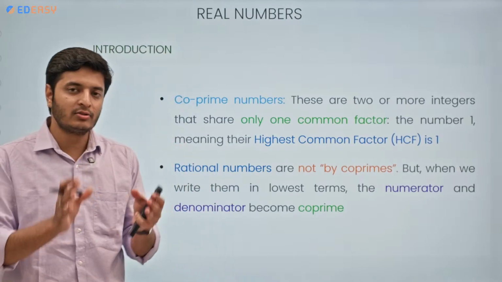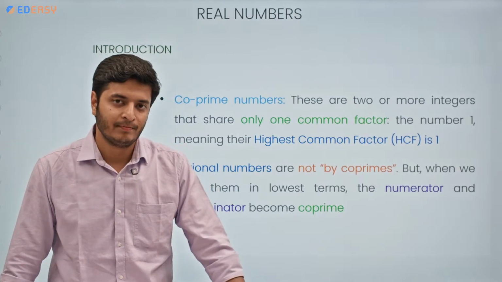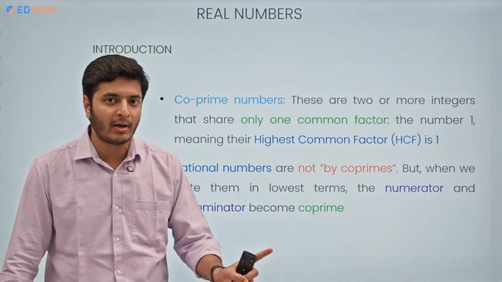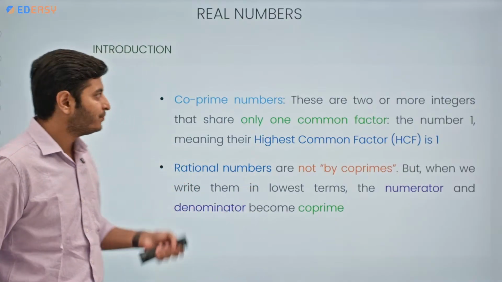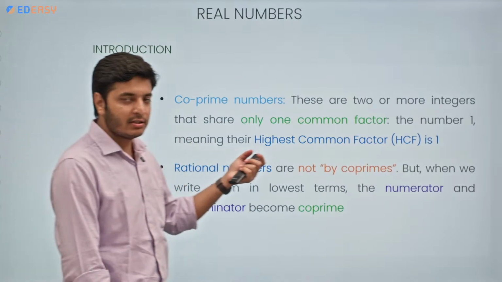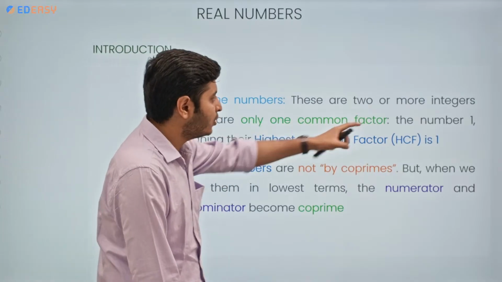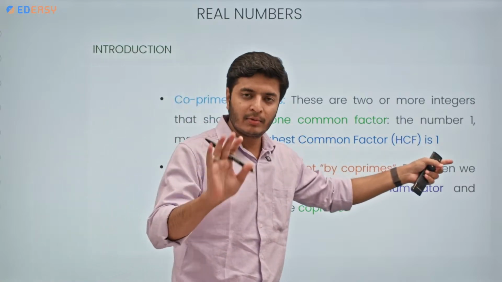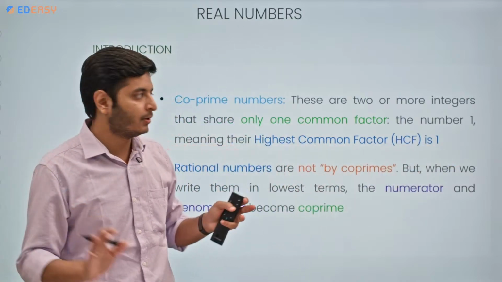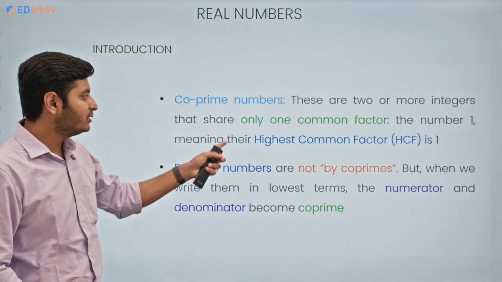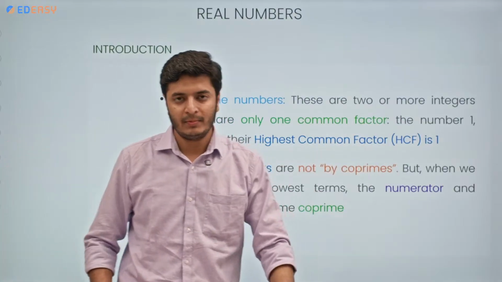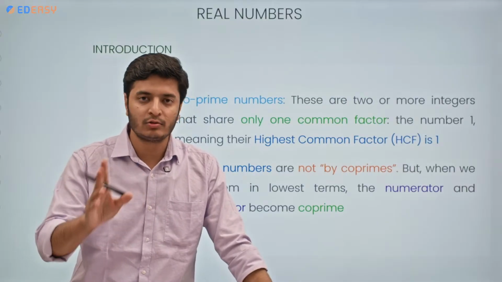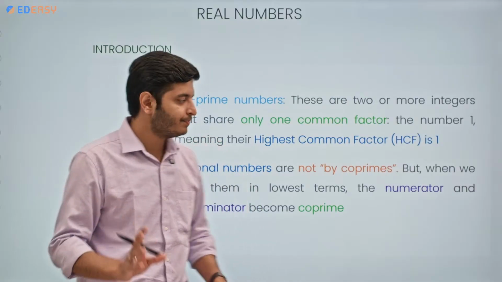So they are known as co-primes to themselves. Even if they are composite numbers, they can be co-primes. They cannot be prime, but they can be co-primes. So the definition is written like this: these are two or more integers that share only one common factor, that is 1, because 1 is the factor of every number, meaning that their highest common factor is 1. It means if two numbers have HCF equal to 1, then they are co-primes.